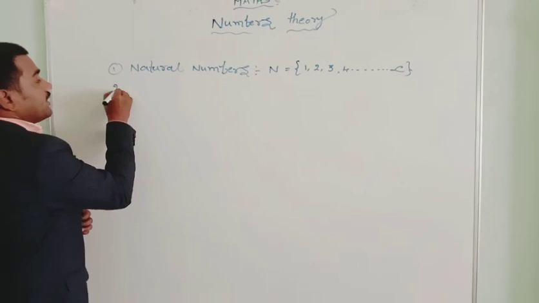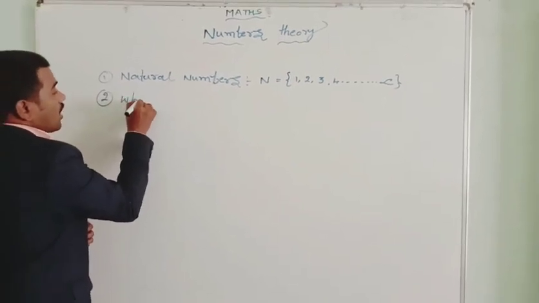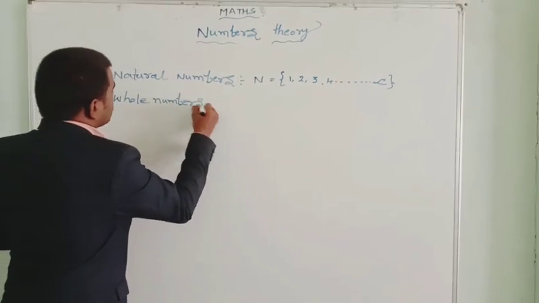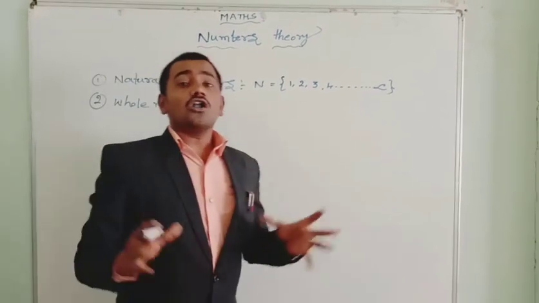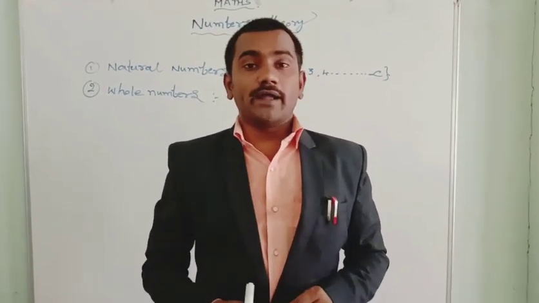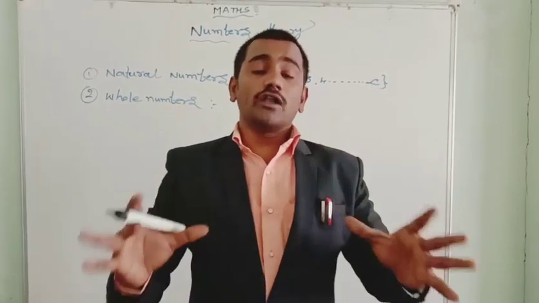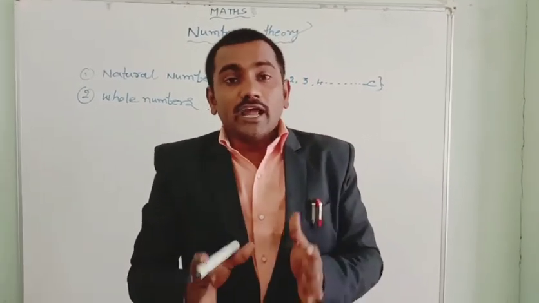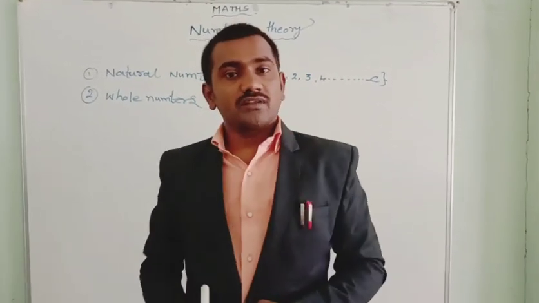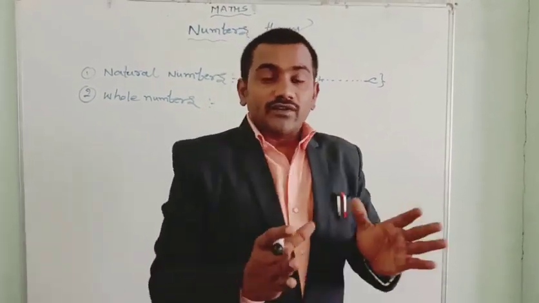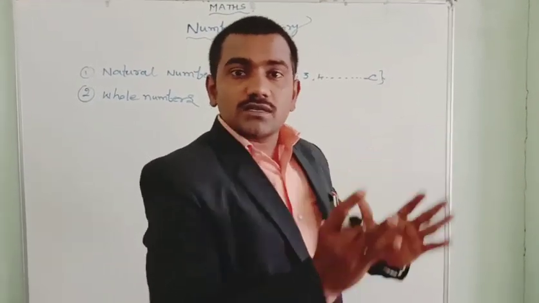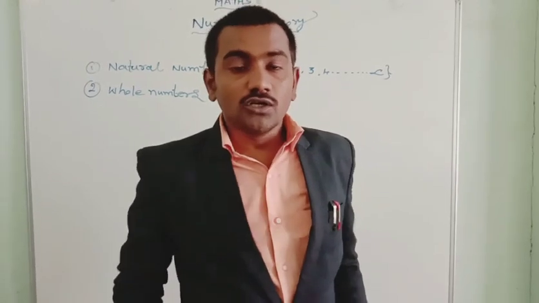What next type of numbers are known as whole numbers. Whole numbers are denoted by W. And what is a whole number? First thing, if you add 0 to the set of natural numbers, it is called the whole numbers. We already know what natural numbers are. If you additionally put 0 into the set of natural numbers, they are called whole numbers.